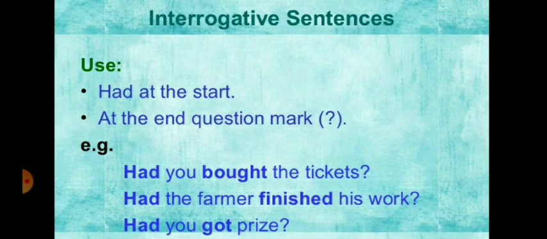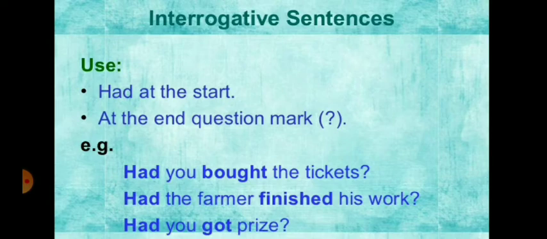Now, come to the interrogative sentences of past perfect tense. Use had at the start. At the end, use a question mark. For example, you can see here: Had you bought the tickets? Had the farmer finished his work? Had you got a prize?